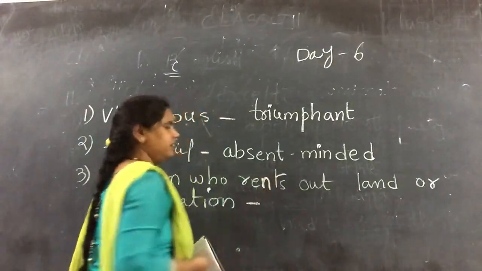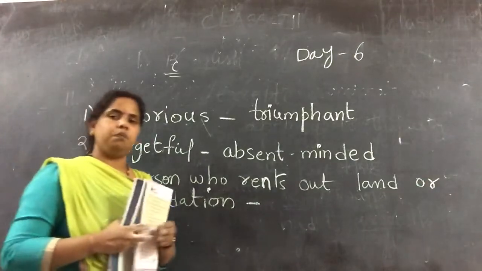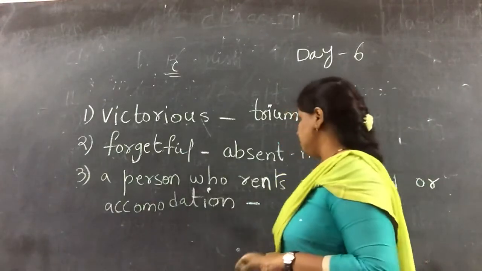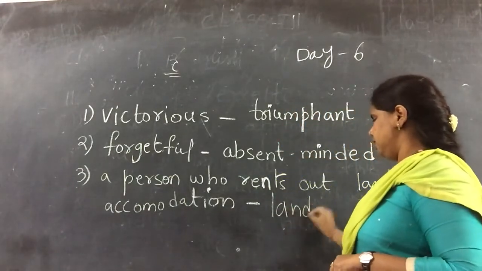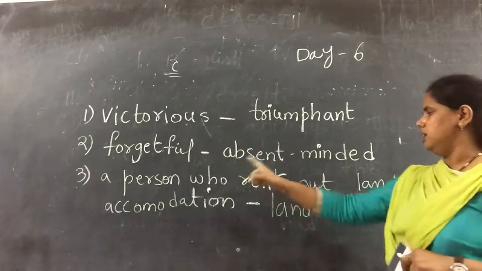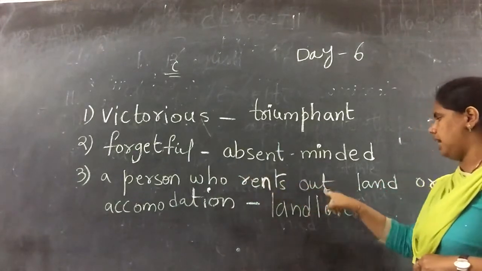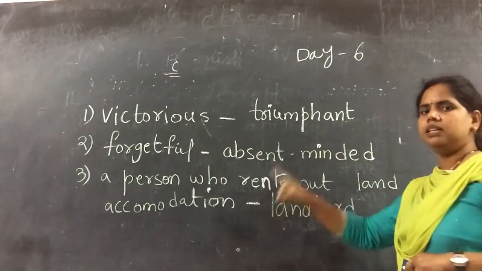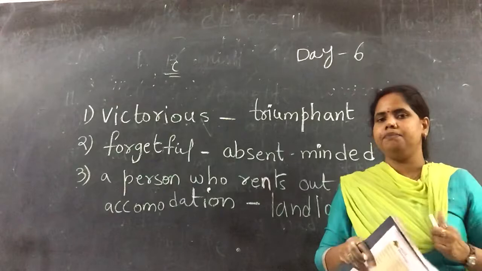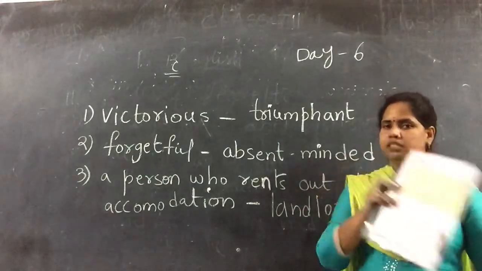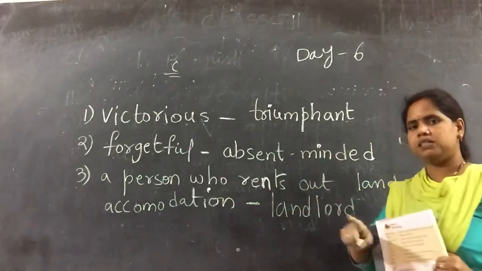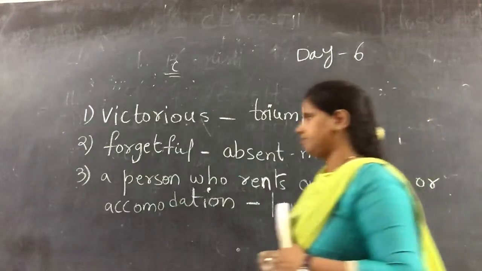You remember, children, in the lesson, Nilmani Babu had to pay the rent to whom? He forgot to pay the rent. To whom? To his landlord. So owners are also known as landlord. Landlord means a person who rents out land or accommodation. Means the person who will give us a room or a home to live along with them in their home, or they will give us a separate home to live. But we need to pay the rent for them, right? So that person will be called a landlord.